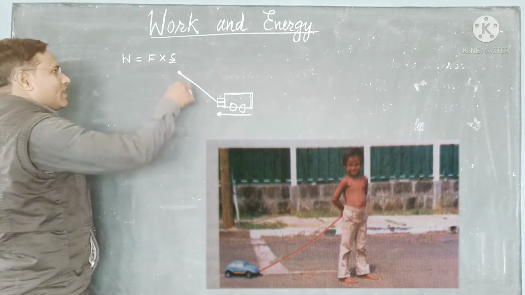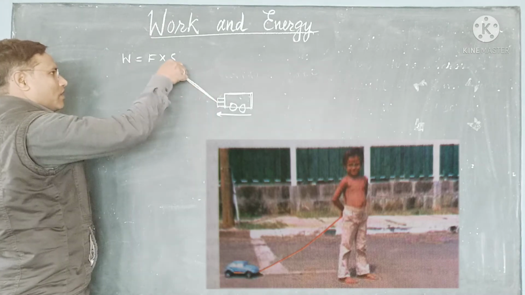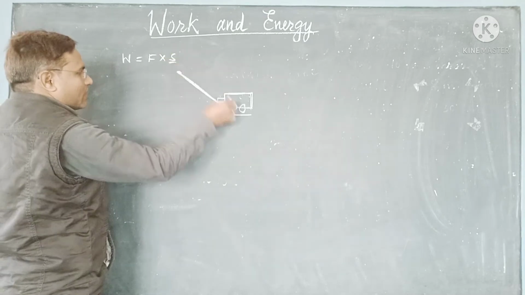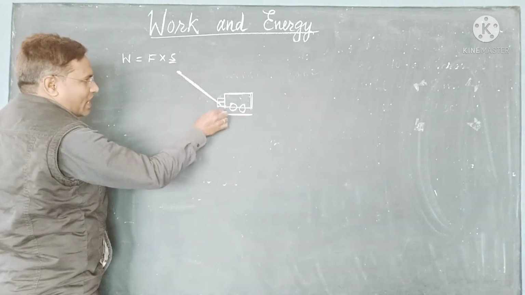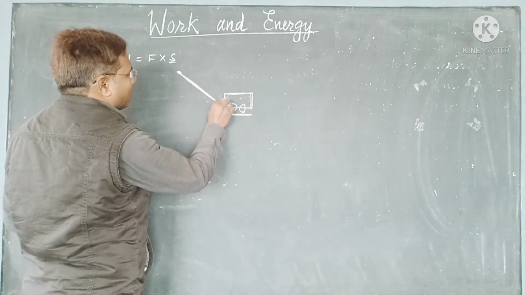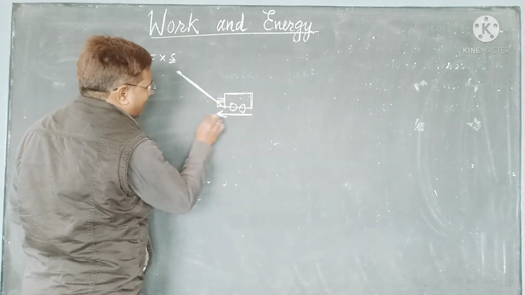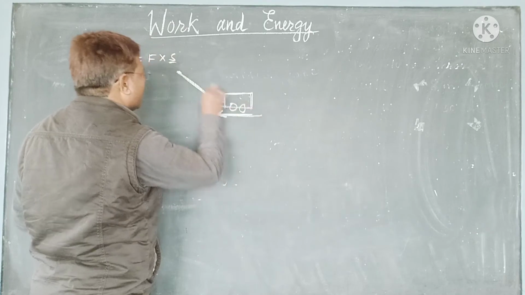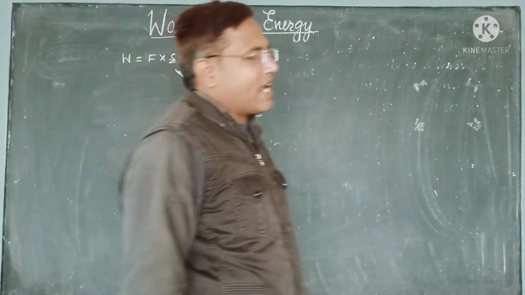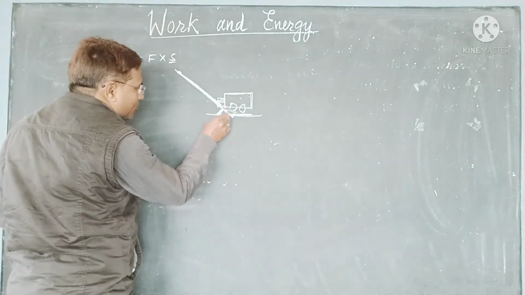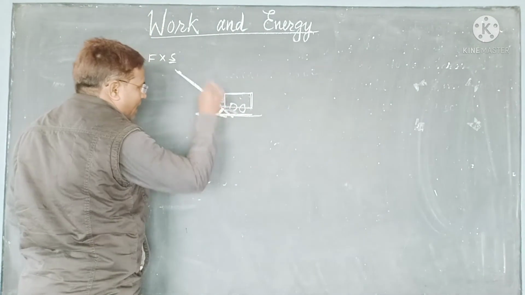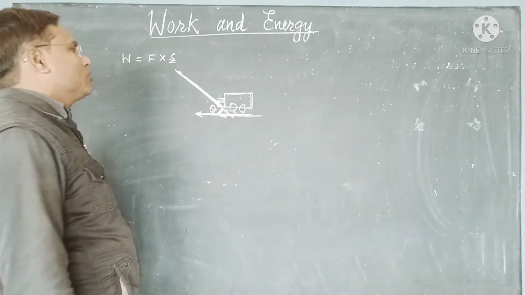He is applying force in this way, and then the toy car is moving in this direction. That means some angle is being made here. Suppose this is the direction of the movement and the force is applied at this place. Let me take the angle to be theta degree.